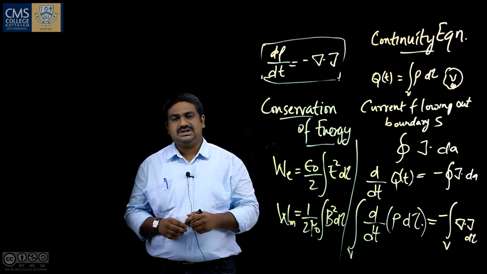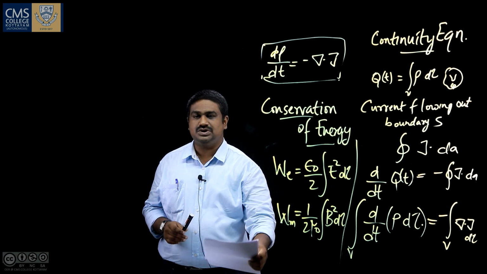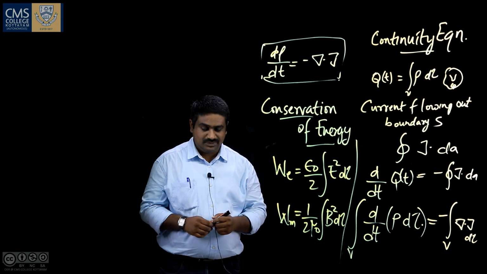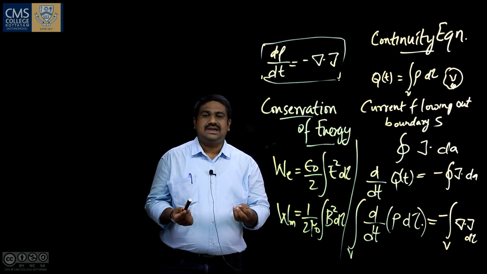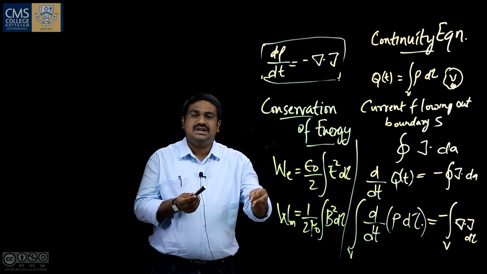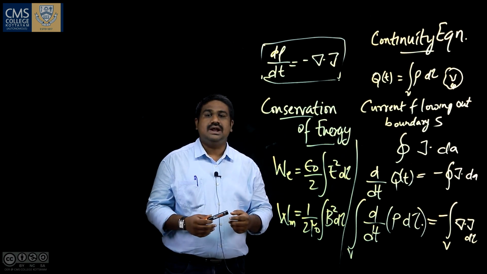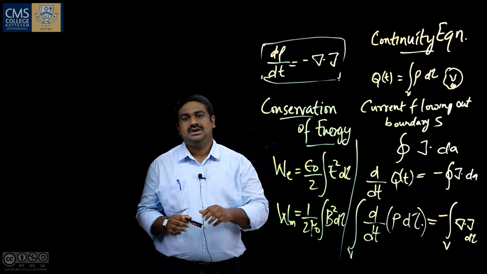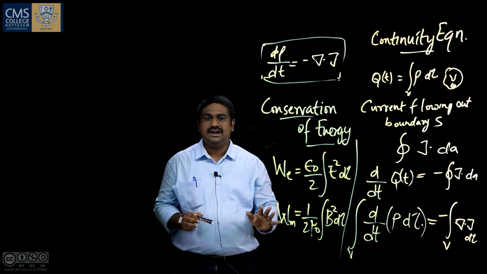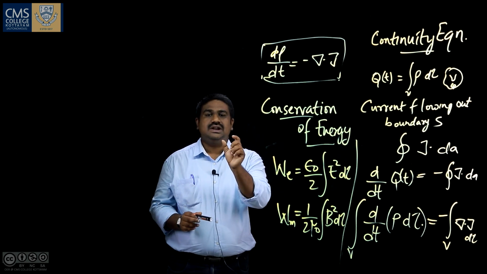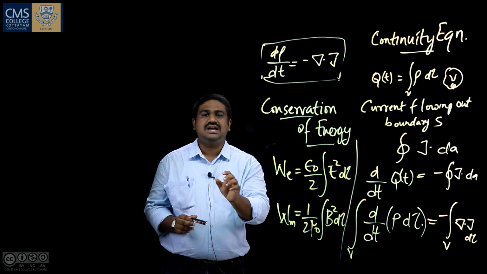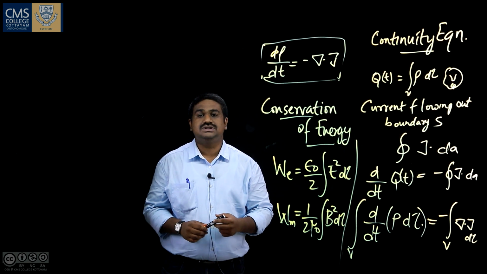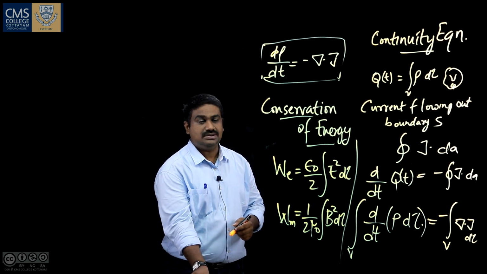Now think of the situation. We have a charge and current distribution which gives us an electric field E and magnetic field B at time t. After a certain time dt, a charge moves a bit. What is the work done by the force acting on these charges in time dt? So there is a charge distribution and a current distribution at time t. After a time dt, a charge moves a bit. What is the work done by the forces acting on these charges in time dt?